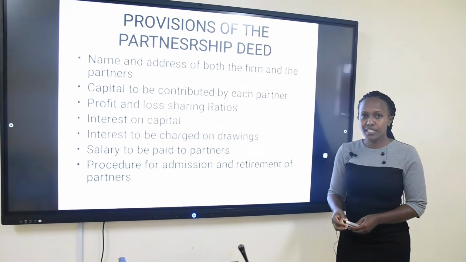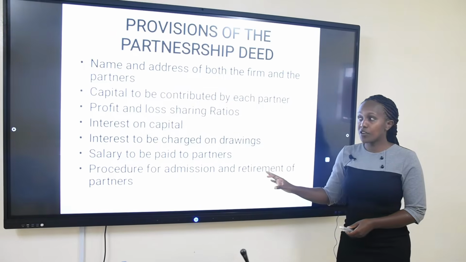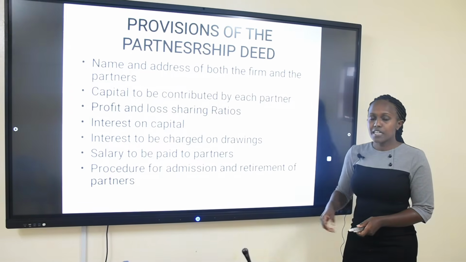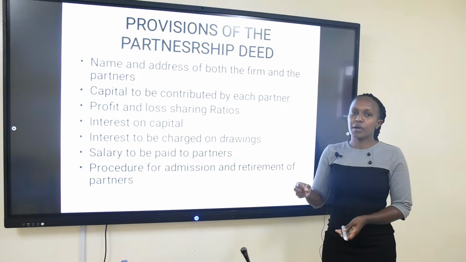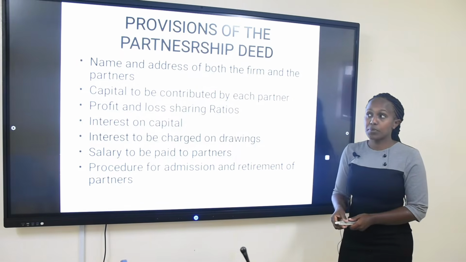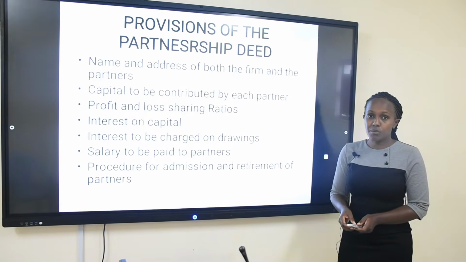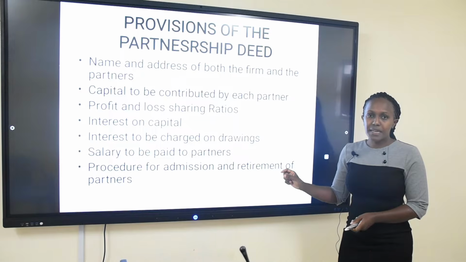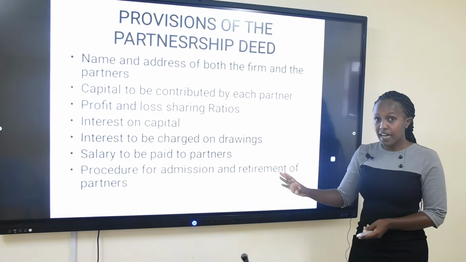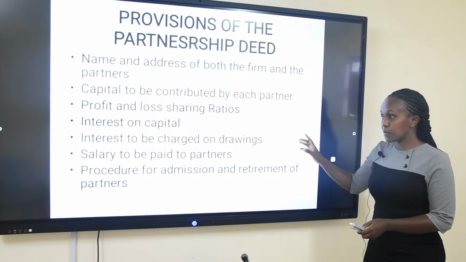It is good to note that if they fail to develop a partnership agreement, they shall be governed by the Partnership Act. In Kenya, that is Cap 29 of the Partnership Act. They have to be governed by it and all the provisions in the Act. That is as per the laws.